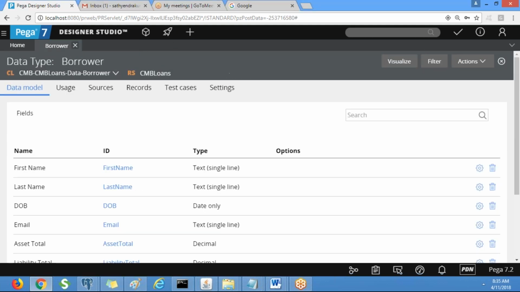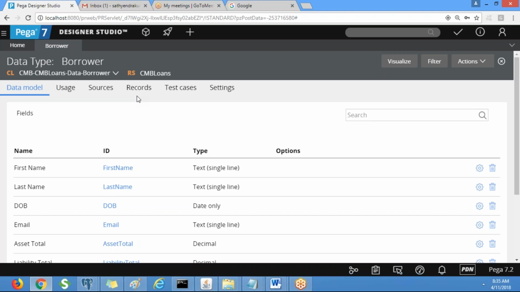Now, borrower details are completed. Suppose the borrower is married, then he will have a spouse also, right? So we have to capture spouse details also.